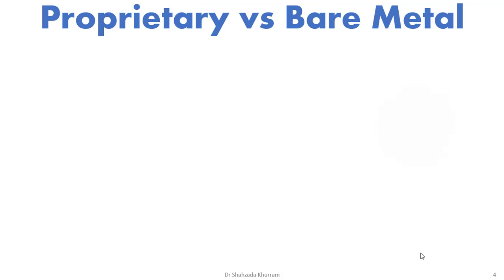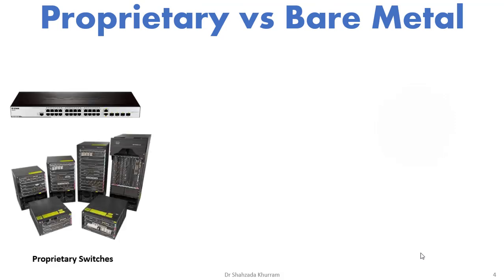Let's talk about proprietary versus bare metal switches. When we talk about proprietary switches, we have single switches or modular switches. These are the proprietary switches from companies like HP and Juniper. With a single switch, we buy a single switch. With modular switches, we have to buy a chassis. As a future requirement, we just add a separate module, plug it into this chassis and increase the switch ports as per our requirements. So every time we have to buy hardware or software to use these switches.